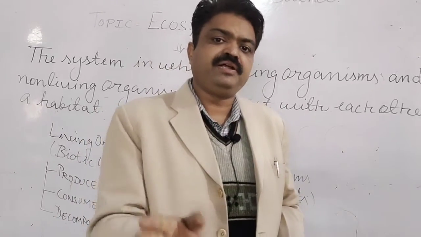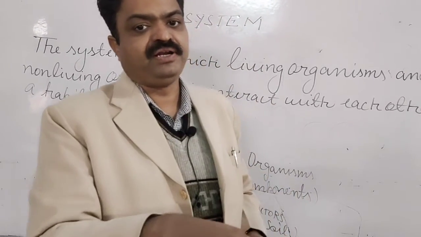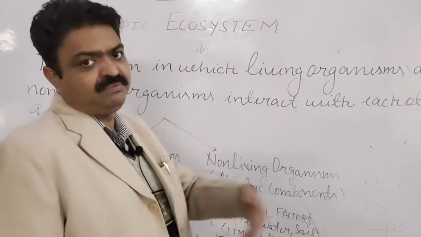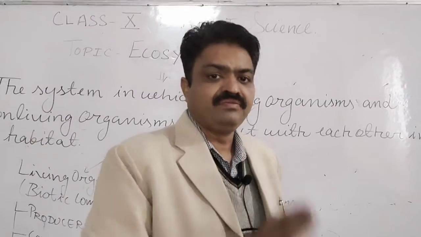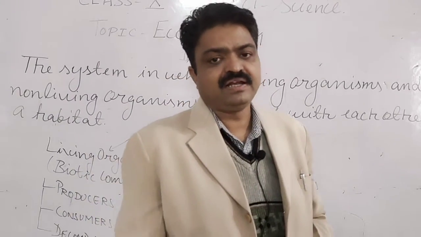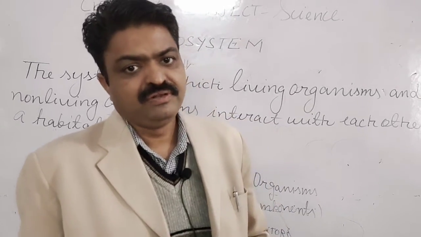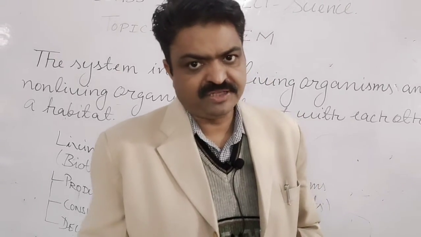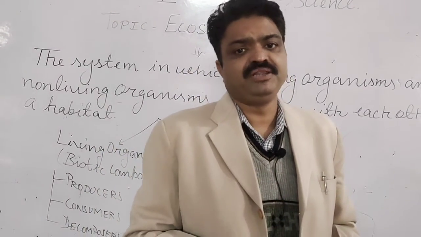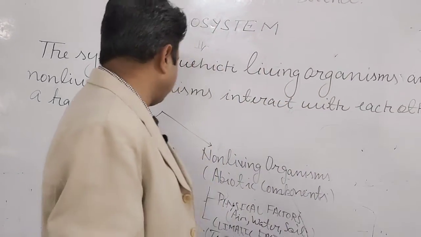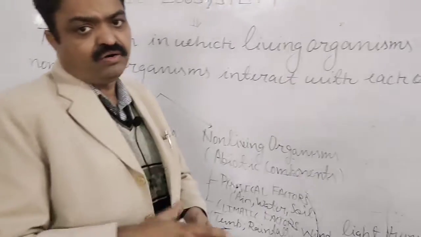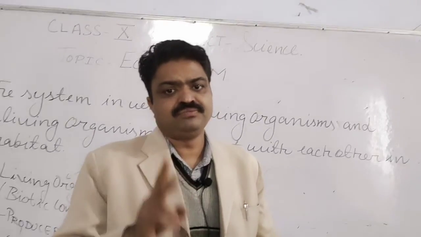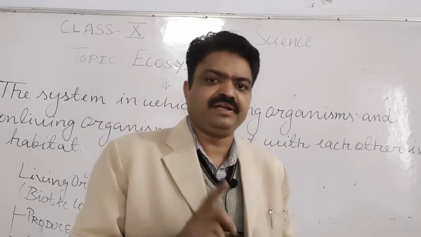So producer dependent and herbivore dependent consumers are there, and primary consumers generally belong to herbivores, student, and secondary consumers belong to the carnivores. Omnivores come in both categories according to their food habits, and the parasites also come in the category of consumers, student. Parasites and omnivores also come in this category. So how many types of consumers are there, student? Primary consumers and secondary consumers.